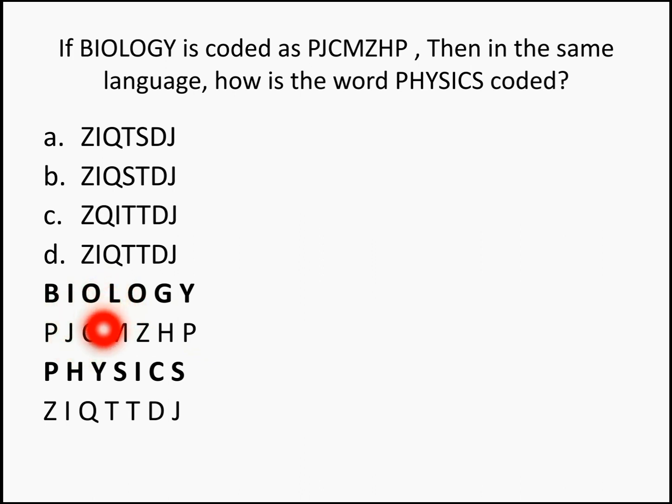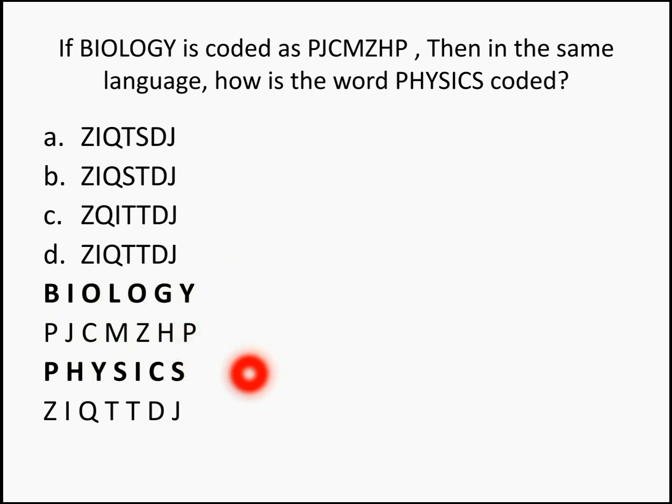Okay. So, cutting this into two halves, the next letter of B is going to be C, next letter of O is going to be P, the next letter of I remains J. So the first three letters are swapped. Similarly, the last three letters, next letter of O is P, next letter of Y is Z, next letter of G is H, and the center letter remains the same. Next letter to L becomes M. So this is the logic applied in converting biology to the coded word that's given.